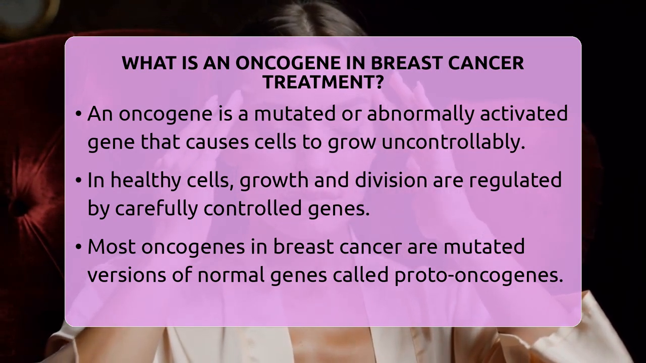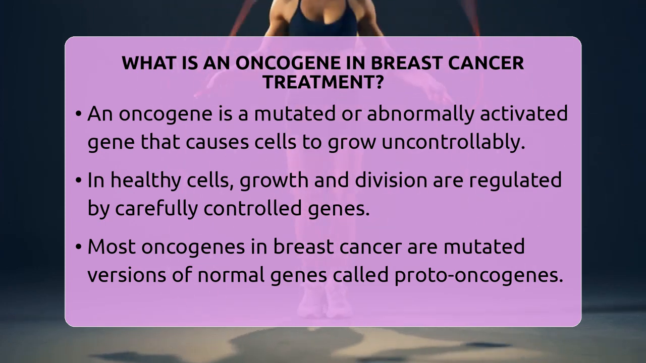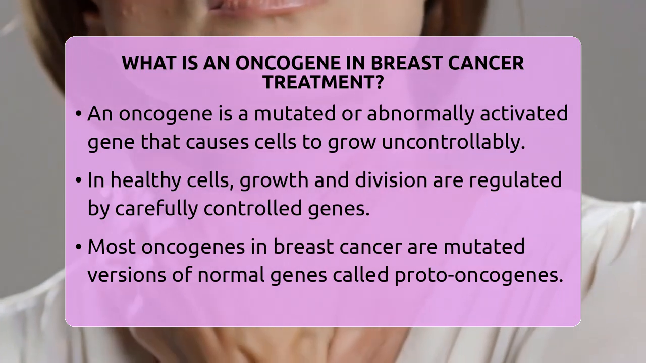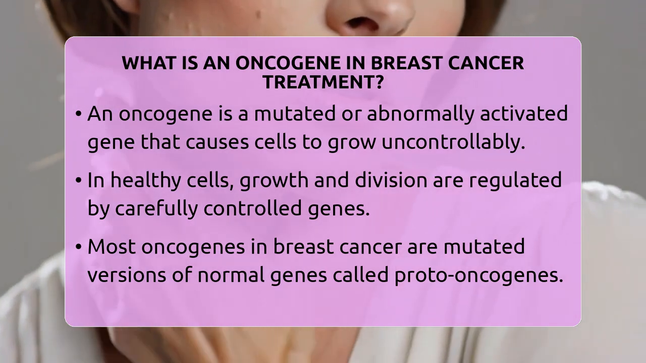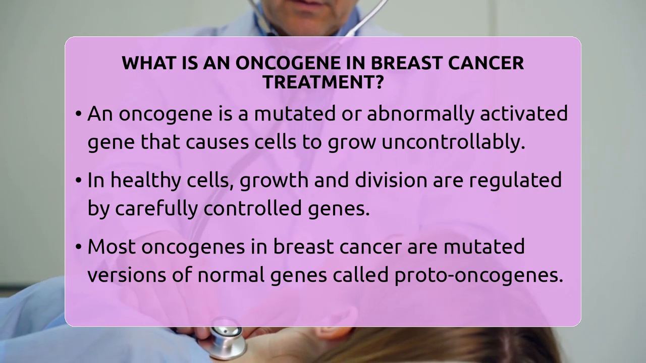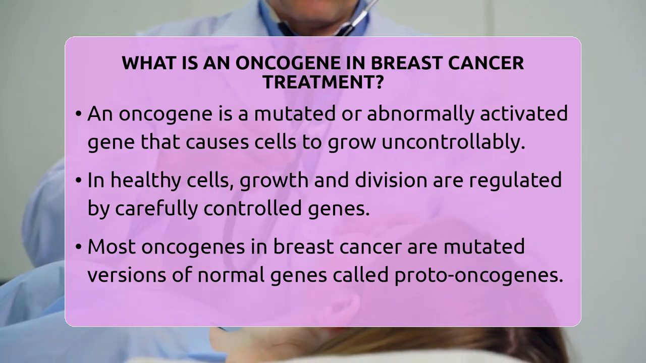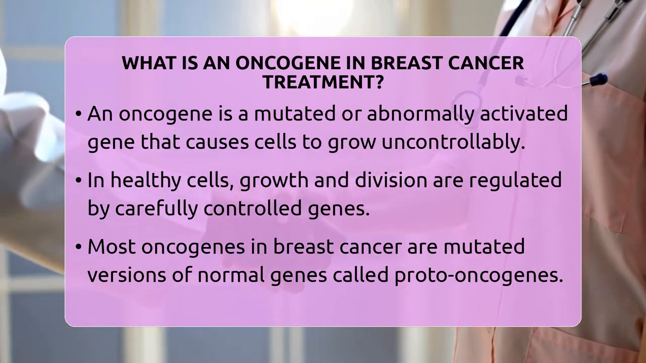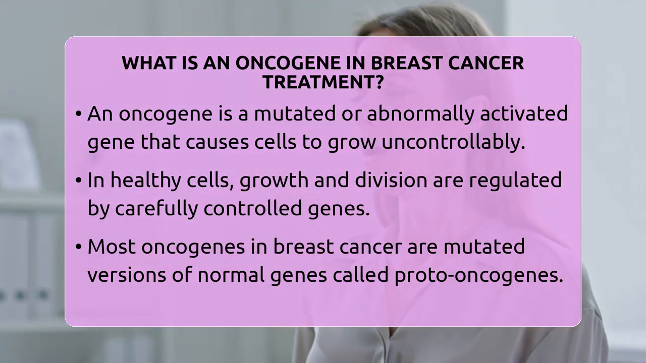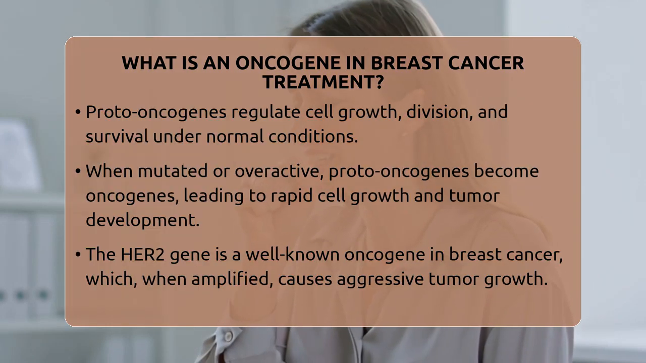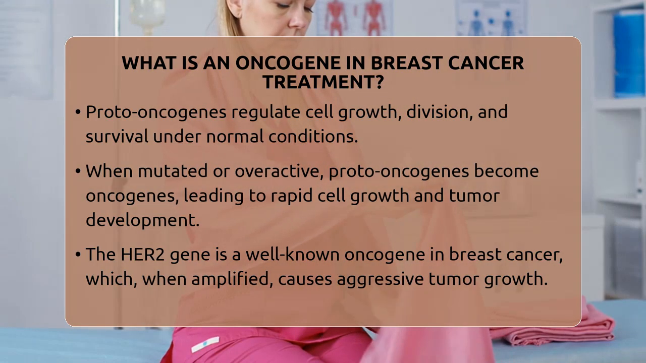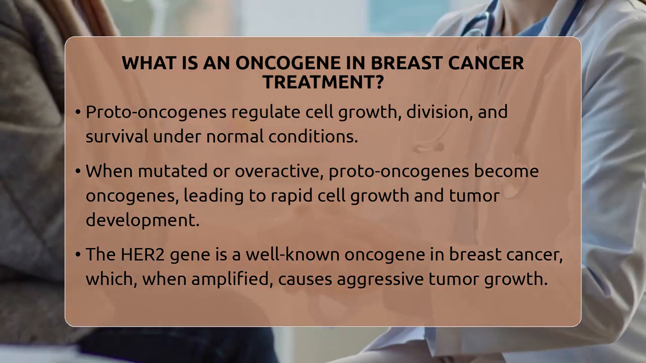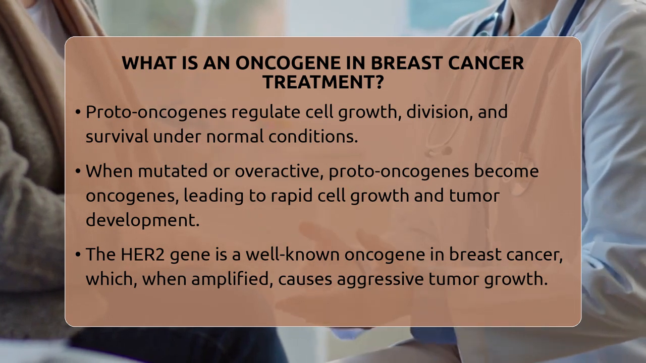In breast cancer, oncogenes play a big role in how the disease develops and progresses. Most oncogenes in breast cancer are actually mutated versions of normal genes called proto-oncogenes. These normal genes help regulate cell growth, division, and survival. When they mutate or become overactive, they turn into oncogenes that push cells to grow too fast, avoid dying when they should, invade nearby tissues, and even stimulate the formation of new blood vessels to feed the tumor. This uncontrolled growth is what leads to cancer.